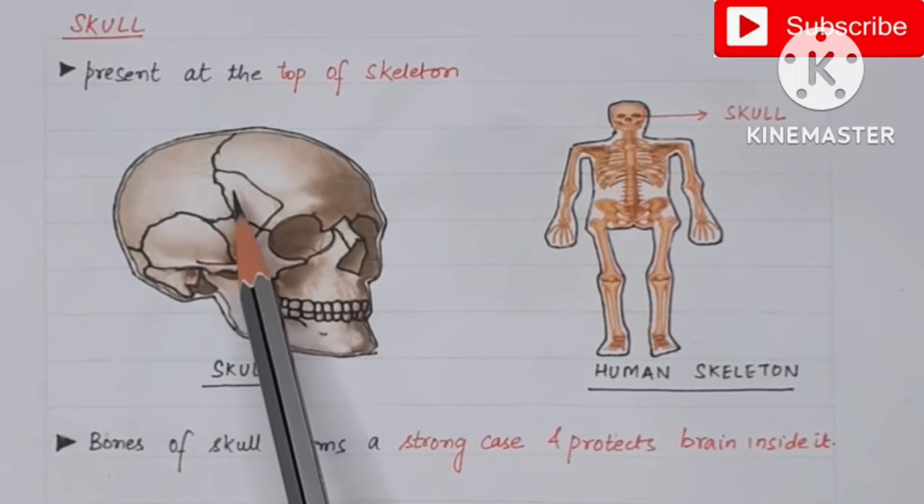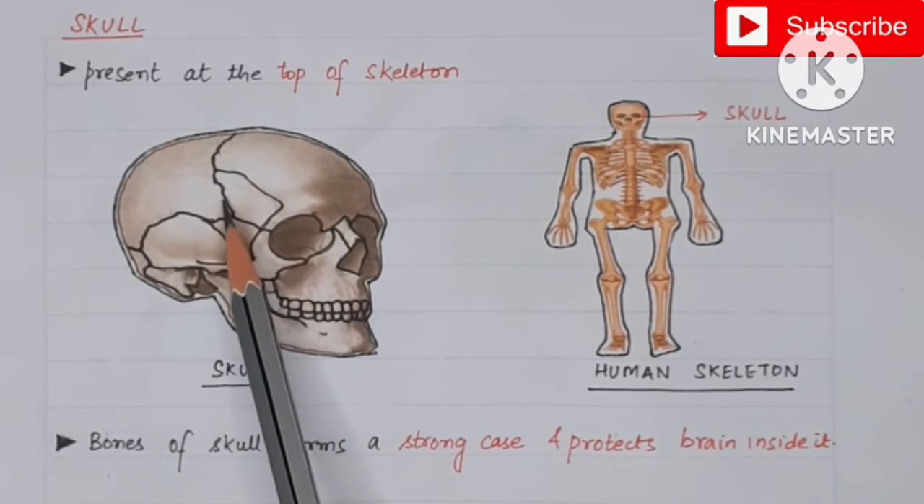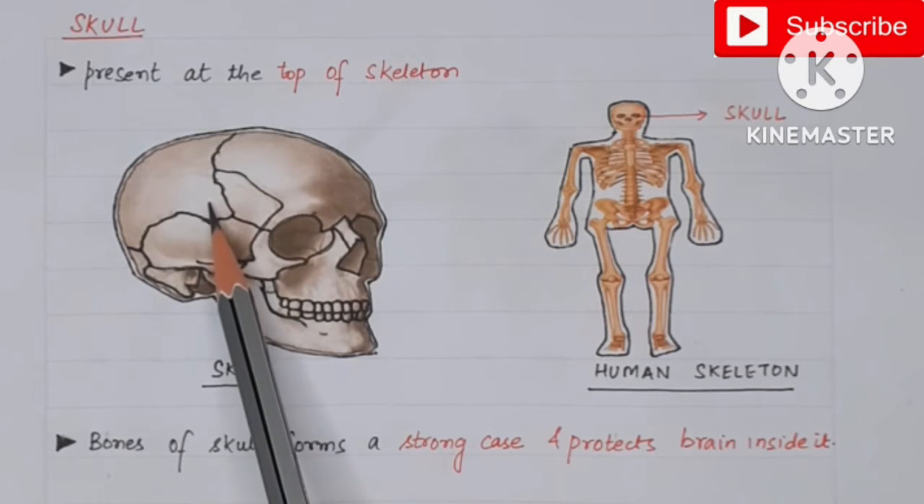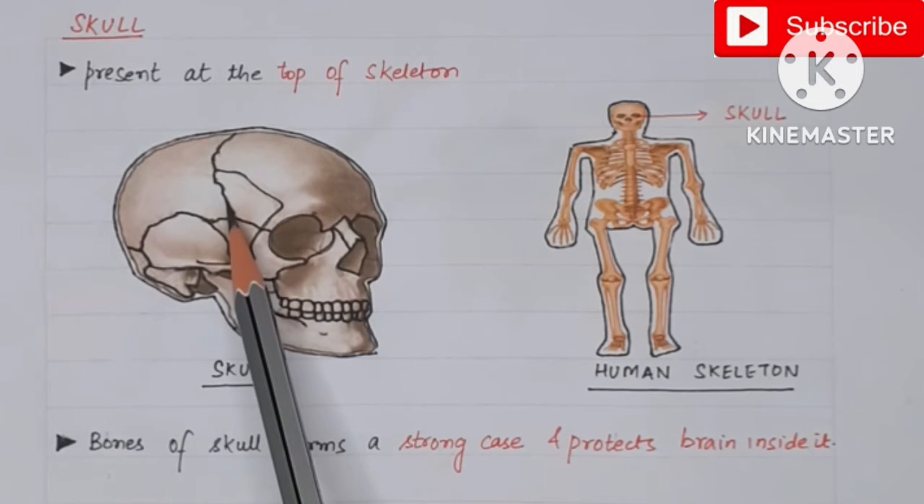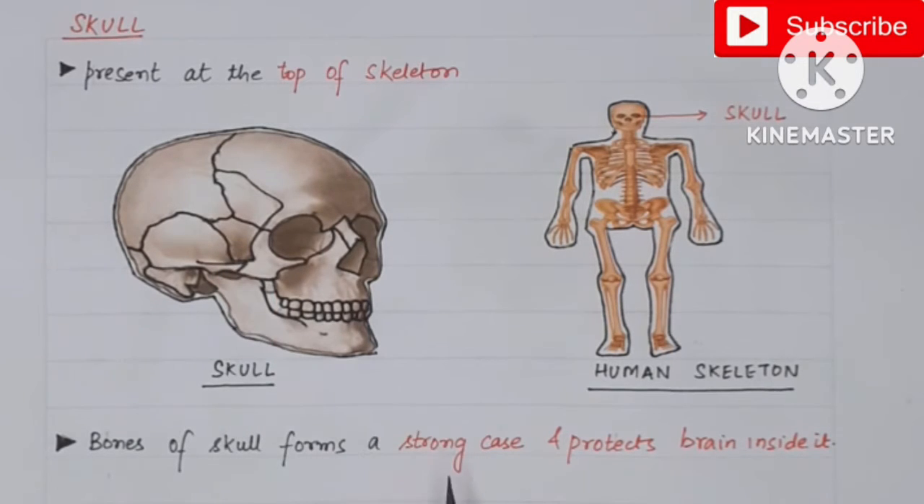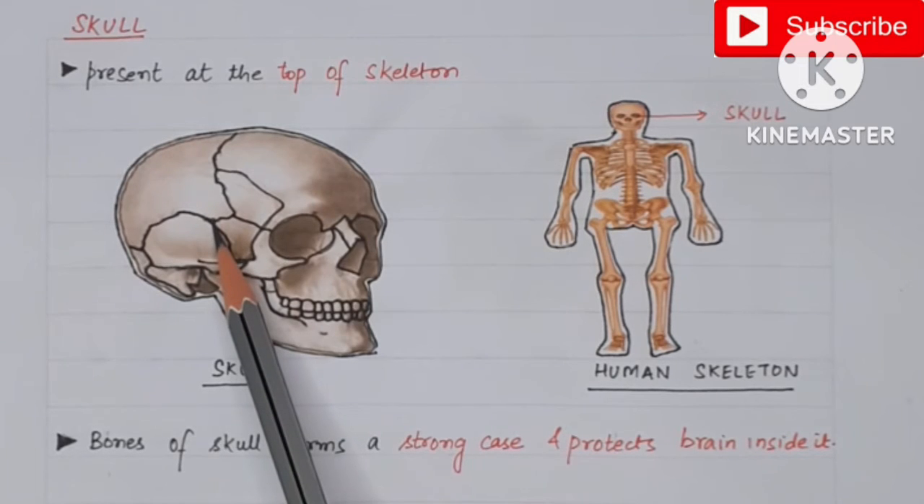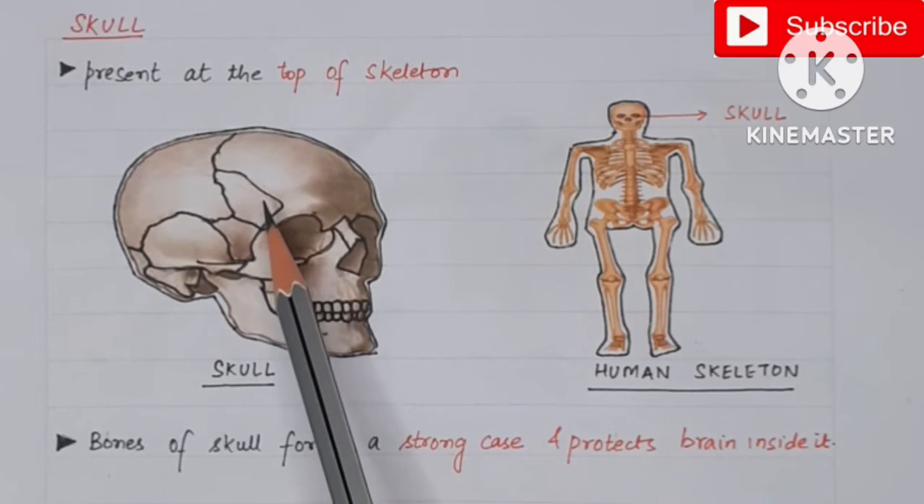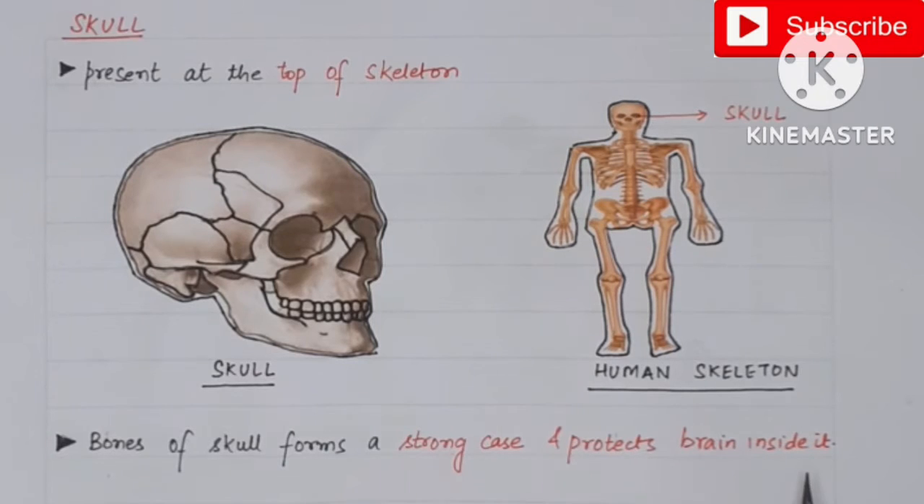The skull is further made up of various bones that are joined to each other with the help of the fixed joint, as a result of which they form a strong case. Inside the skull is present the brain. So the function of the skull is to protect the brain present inside it.